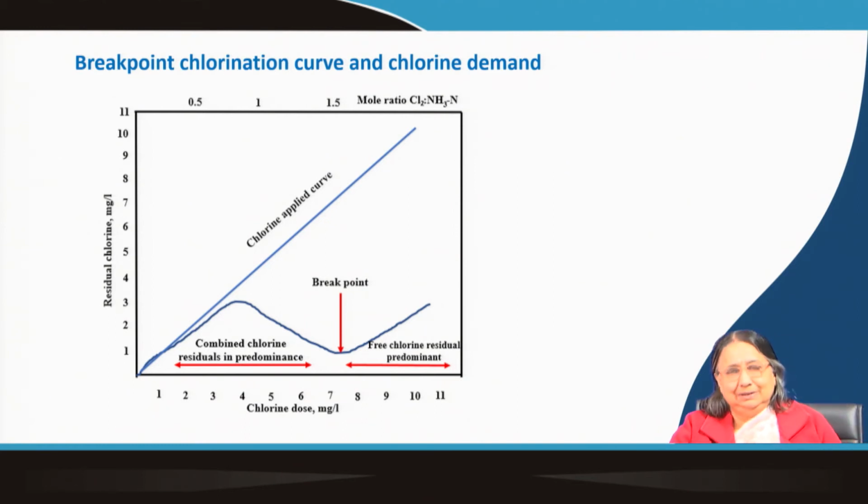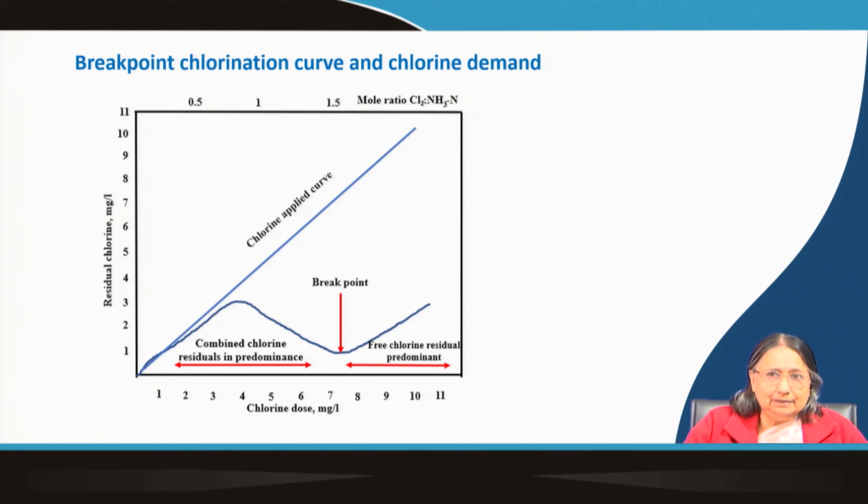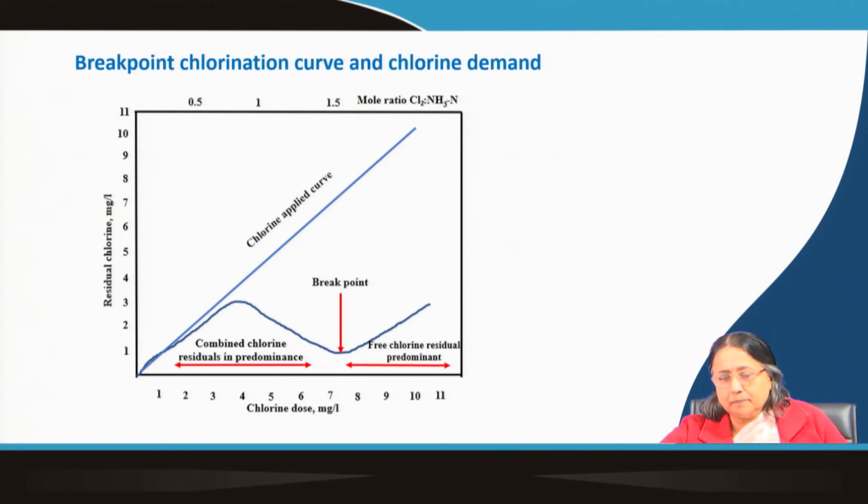So, how will you know? This way we can know. And also the contact time. When we do the experiment, it is always better to fix the contact time. For one sample, I have taken several containers. So, we have to maintain the contact time, because with contact time the ratio, the reaction, is varying.